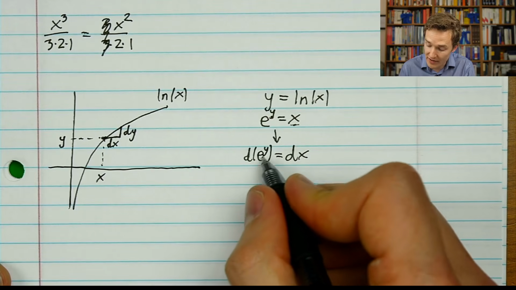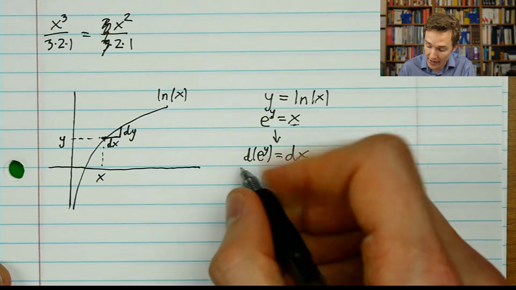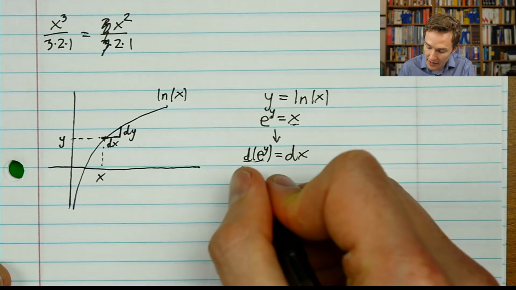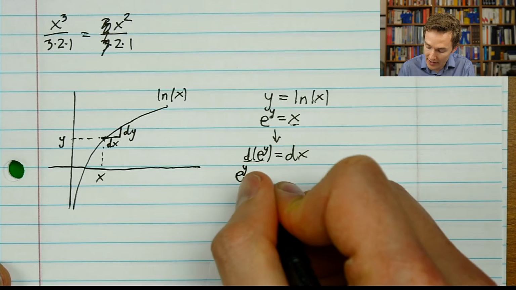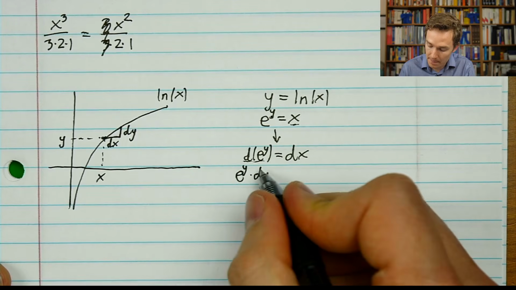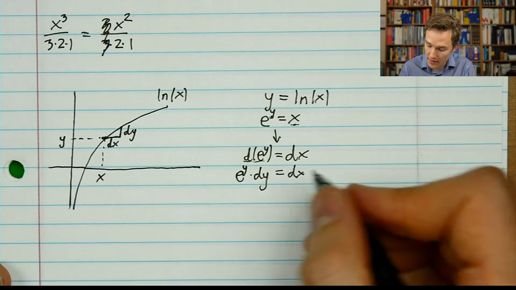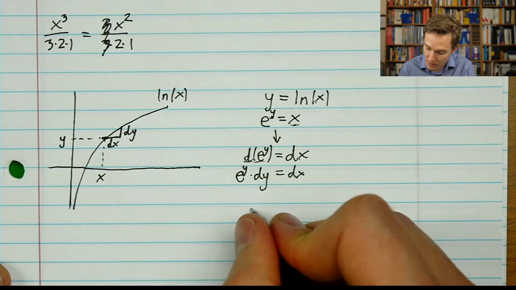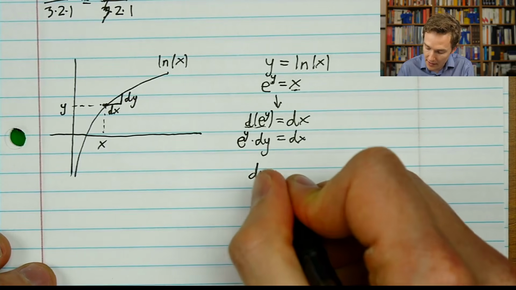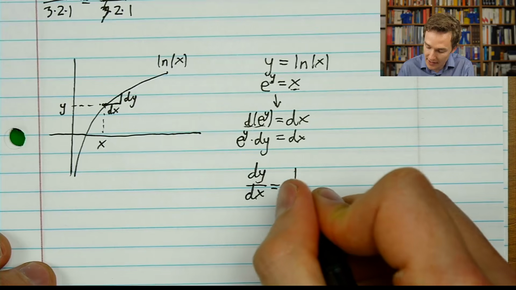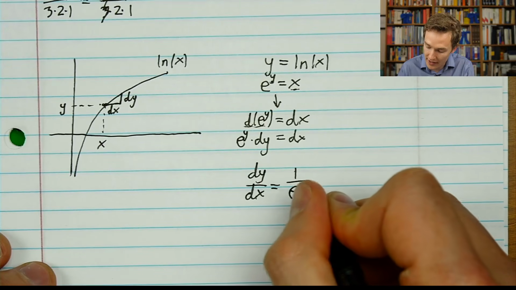well, what it means for e to the x, or in this case e to the y, to be its own derivative, is that the size of that tiny nudge is e to whatever the y value at that point is, times dy. And we're saying that that equals dx. And what this lets us do then is express the slope that we want, dy over dx. If we just rearrange things, it looks like 1 divided by e to the y.